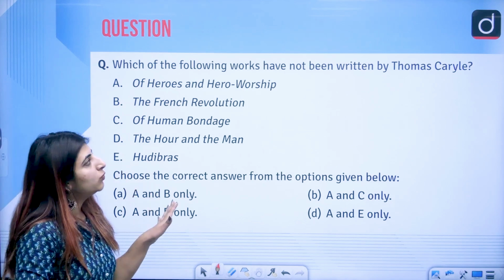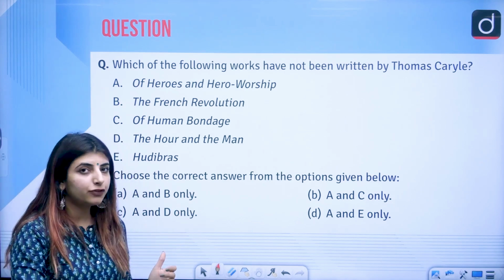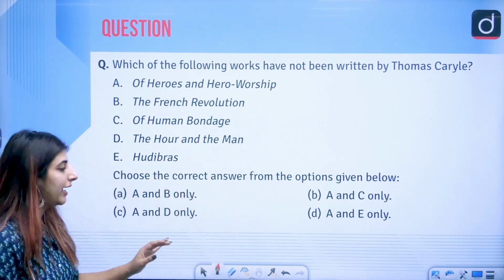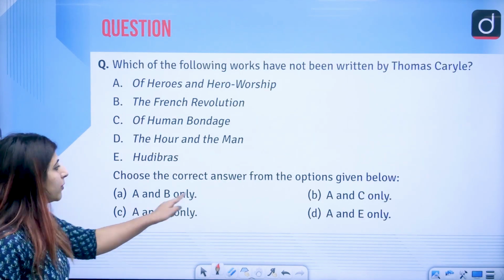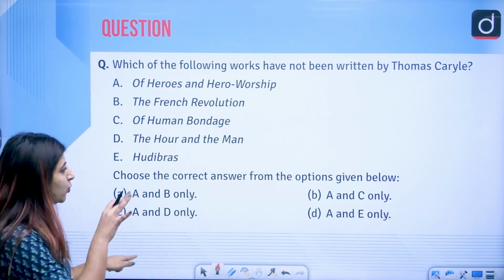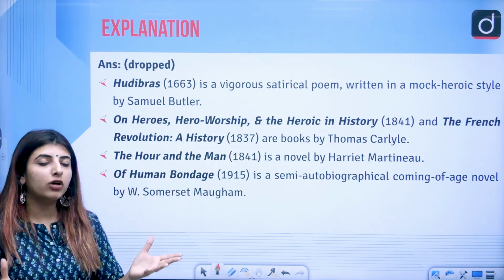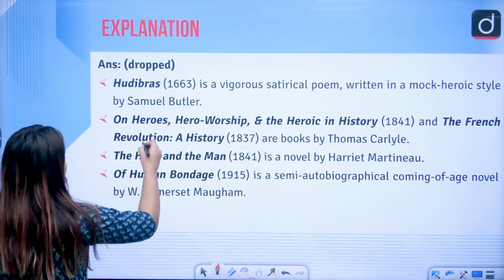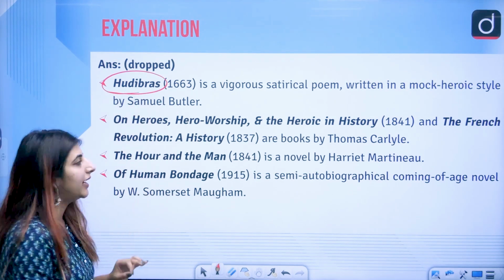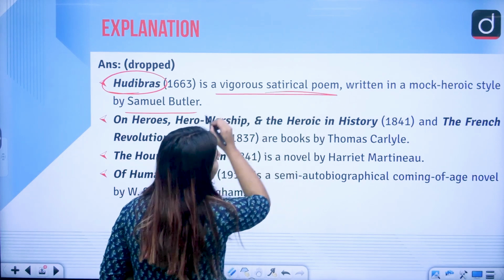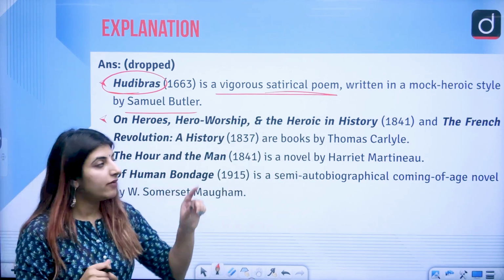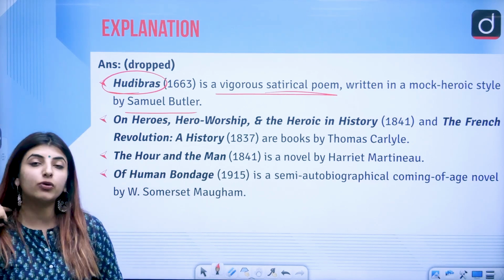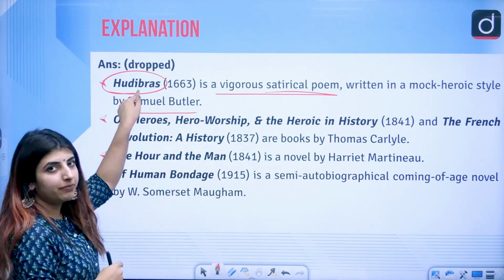Then we have, which of the following works have not been written by Thomas Carlyle? We'll just be discussing the answer to this question because the options here were provided wrong in the question paper, correct? So what are we supposed to write here? Let's just see the options and their correct answers, that is, who wrote which work. Hudibras, first of all, was written by Samuel Butler. Satirical poem, written in a mock heroic style, right? So mocking is also there. The heroic grand style of writing poetry is also characterized here in Samuel Butler's Hudibras, correct?